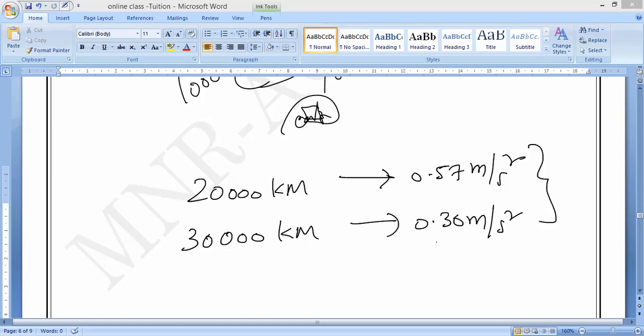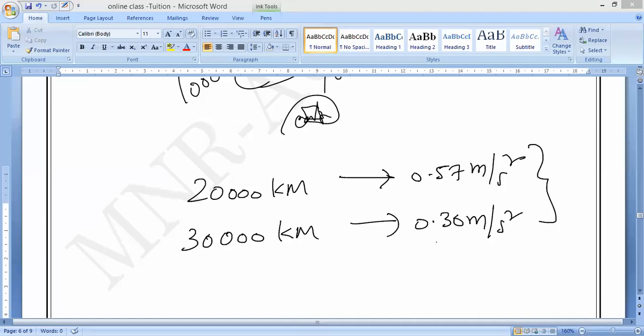The g formula is not applicable inside the surface of the earth. So it is only applicable for what? On the surface of the earth. That is you have to remember. Okay, guys, g is not applicable to any point inside the surface of the earth.